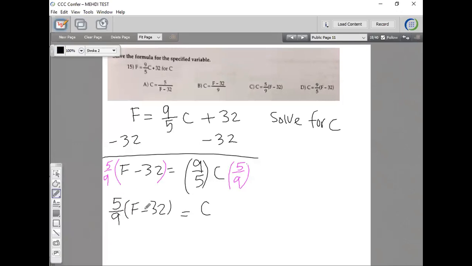I can distribute this 5 over 9, but let's see if we have to. See, maybe we have this answer here. Here you have 5 over 9 times F minus 32 right there. I don't have to do anything. This is one of the answers already in that form. Or you could distribute this. You could do 5F over 9, and then you could multiply that 5 by 32, right? Minus 160 over 9, and so on. This would be another way to write it. But since I have this answer right there, I can just pick that and stop.